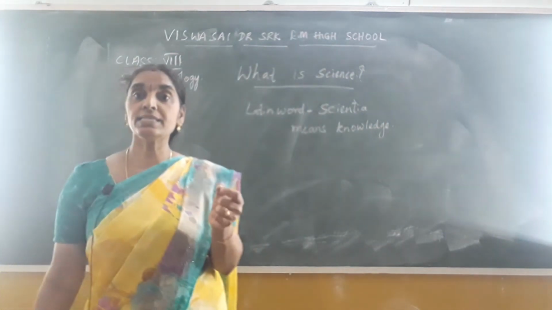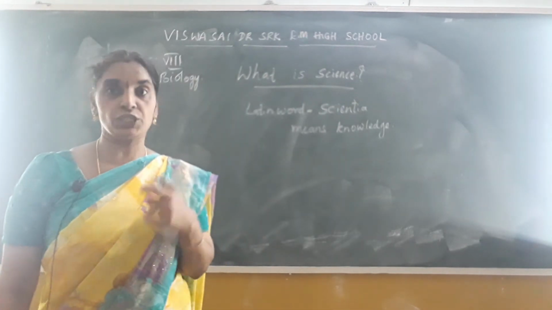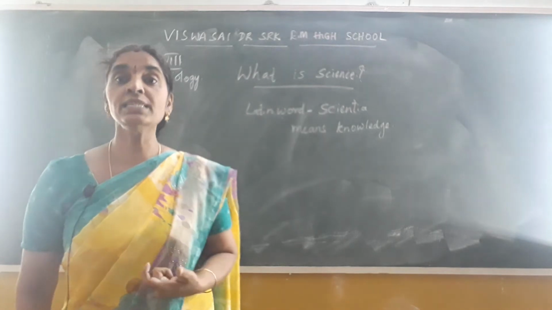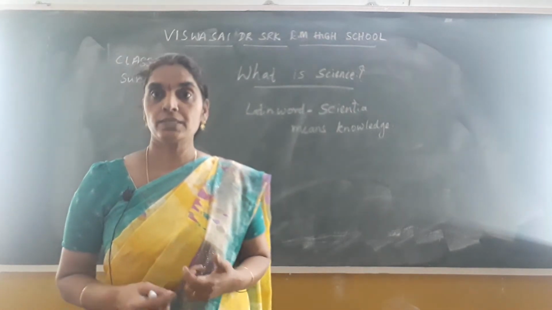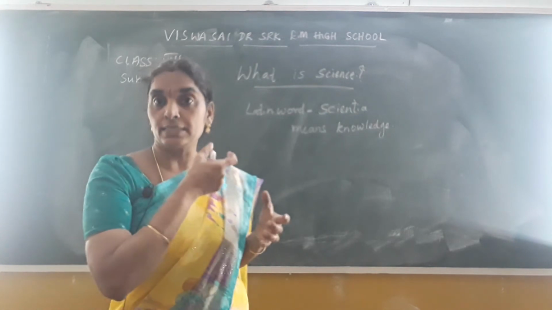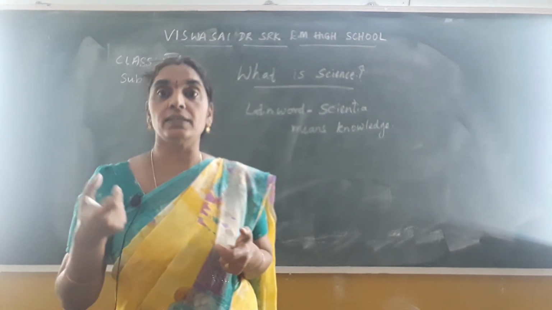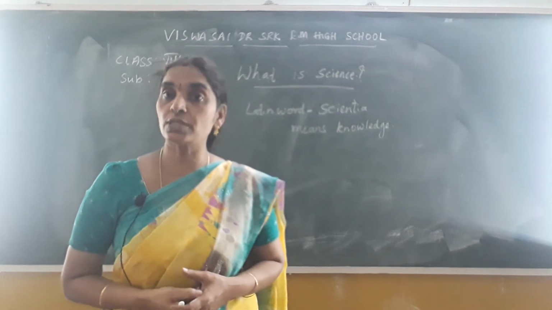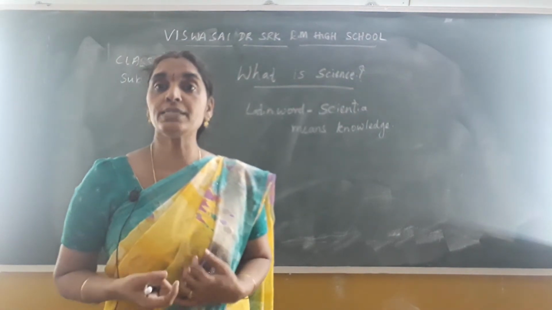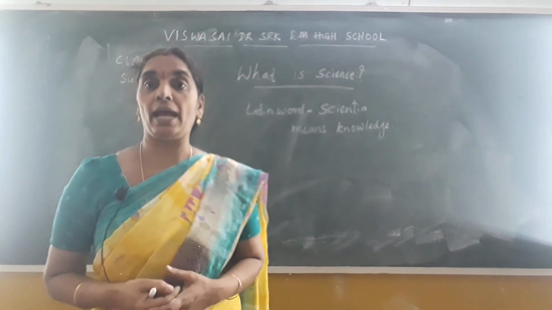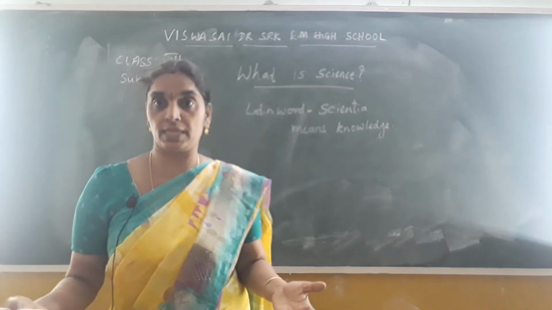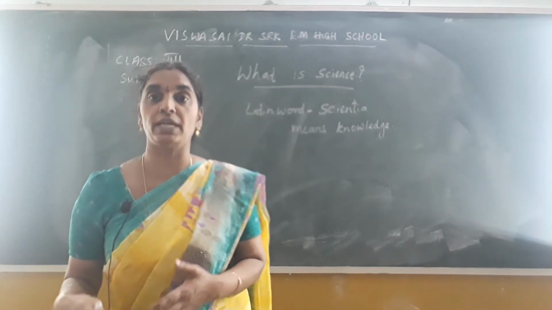Once again I repeat, children, what is science? Science is a subject you know now. It is a tool to find the truths of nature. It is based on experimentation and fact. It's not simply said and whatever you see, but observation, experimentation and facts.